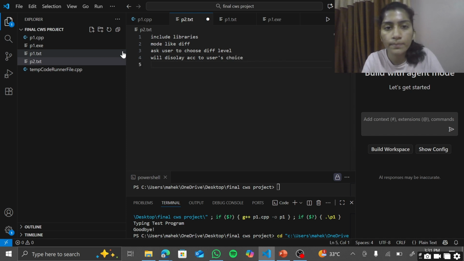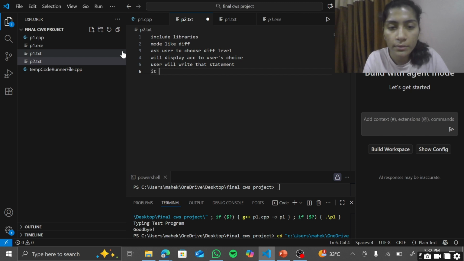After that we'll display a statement according to the user's choice, and the user will write that statement. At the same time, it will start a timer, and after the user finishes it will end the timer and then calculate accuracy.